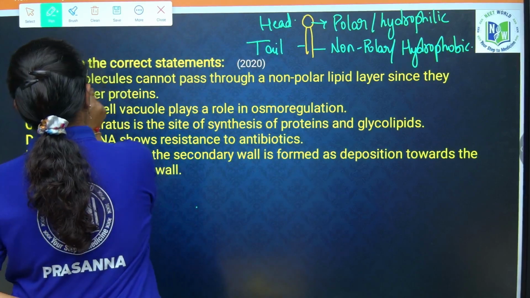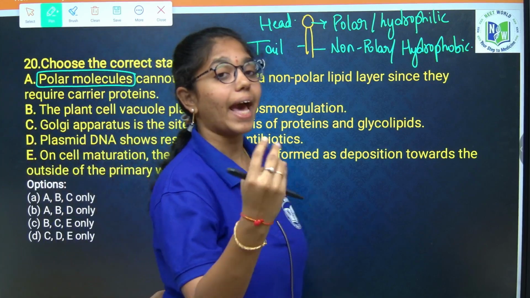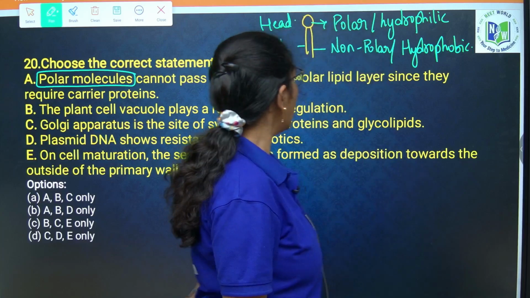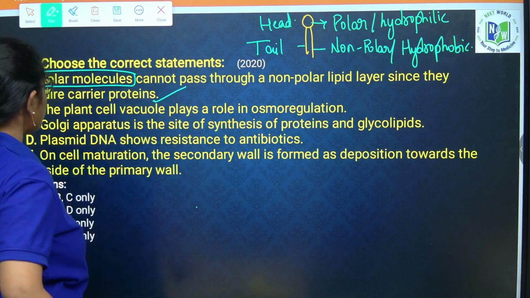So to transport polar molecules, we definitely need either carrier proteins or channel proteins. So statement A is true only.